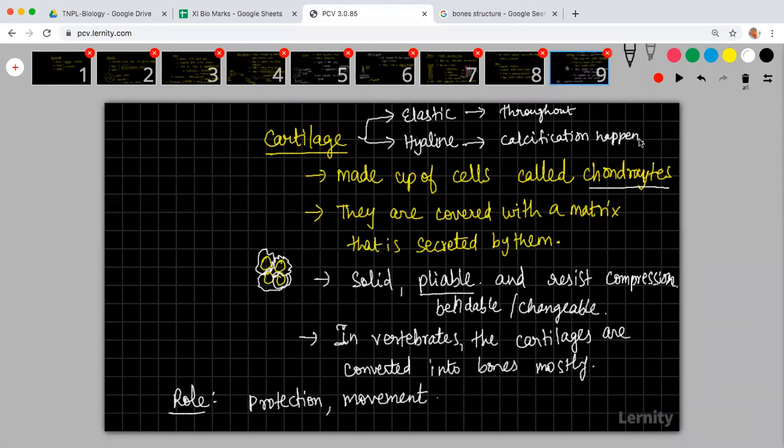So there are different types of cartilages. One we call elastic. The Adam's apple itself is a cartilage only. It is not a bone, it is not considered a bone. Initially it was elastic and gradually it became what? Calcification happened, so it is a hyaline type. Cartilages which remain elastic throughout life are called elastic. Cartilages which are initially elastic and gradually calcified are called hyaline.